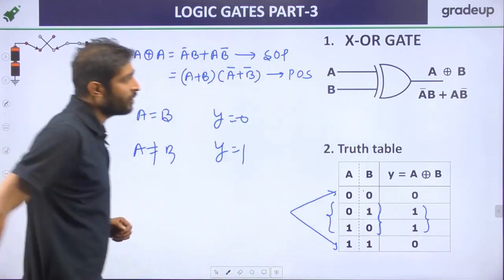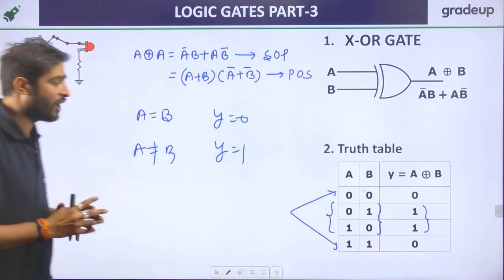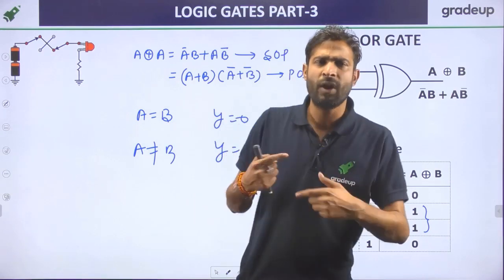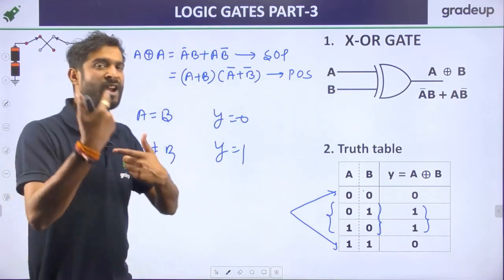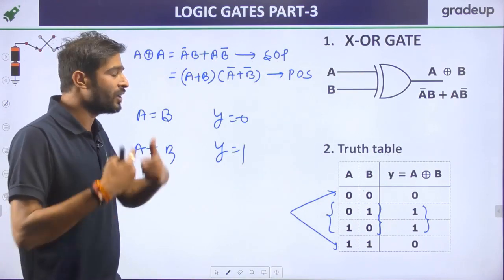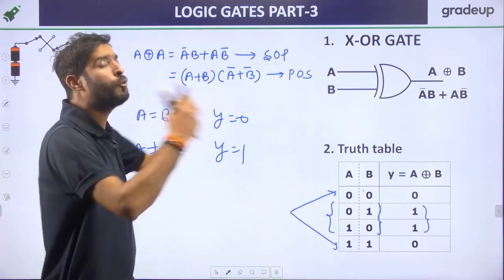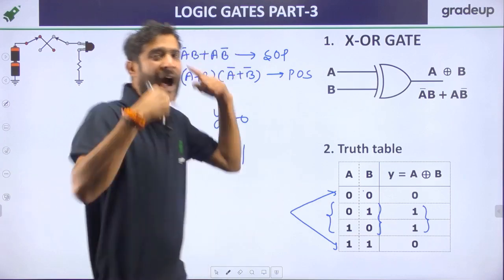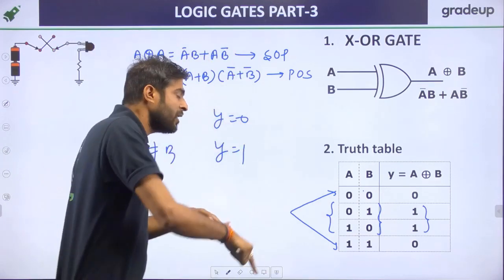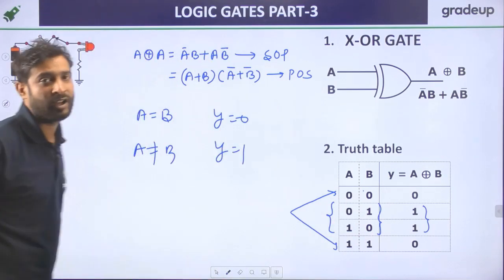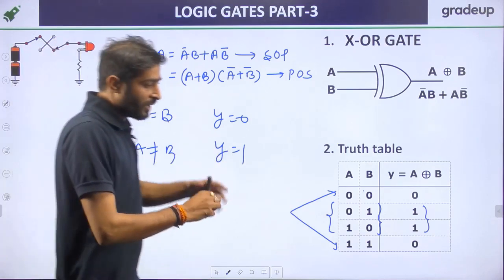So we can say by the truth table that whenever an even number of 1s is present in the input, then the output will always be 0. The output will be high only when an odd number of 1s is present in the input.